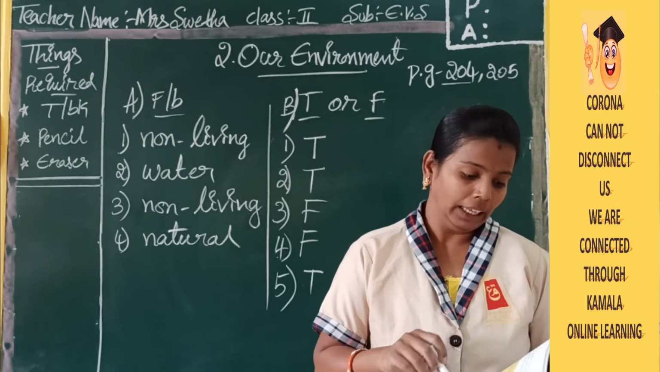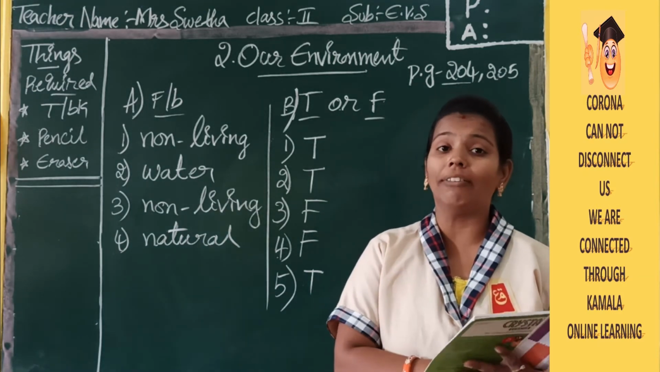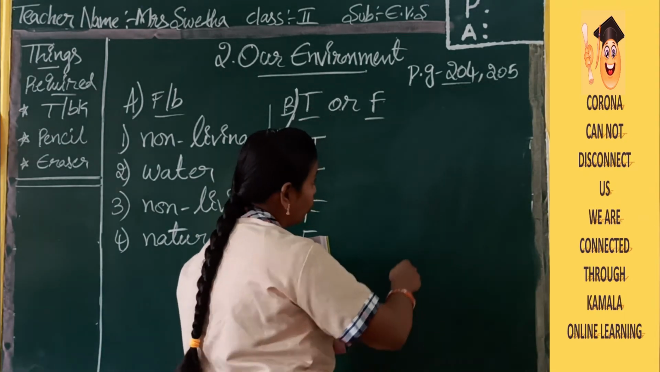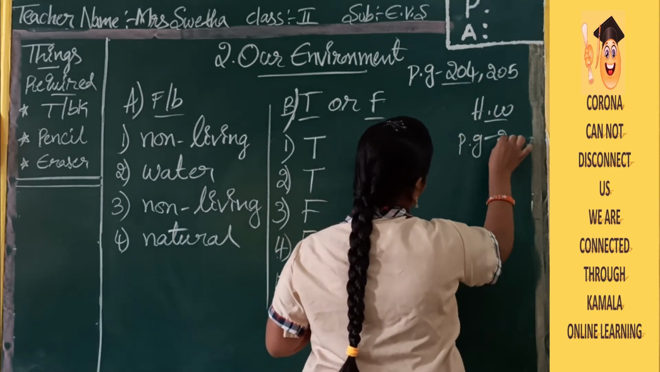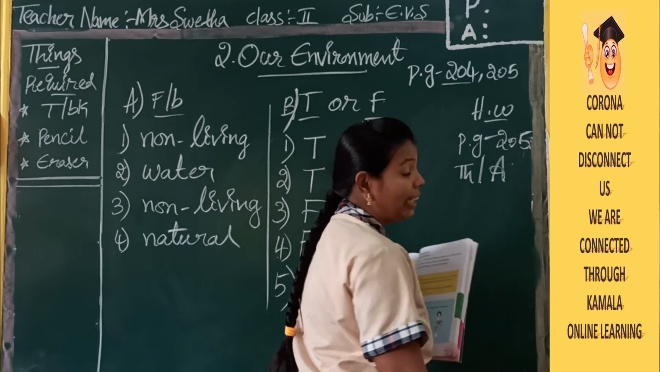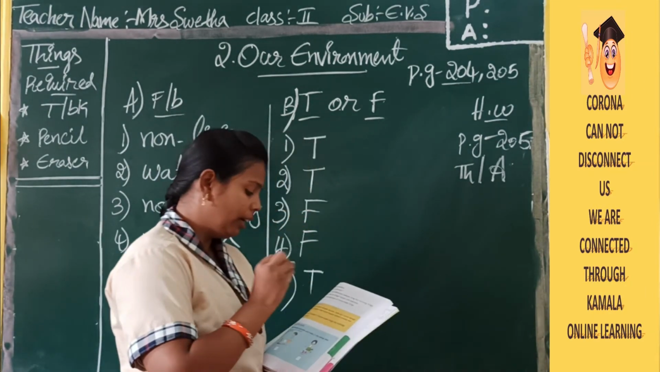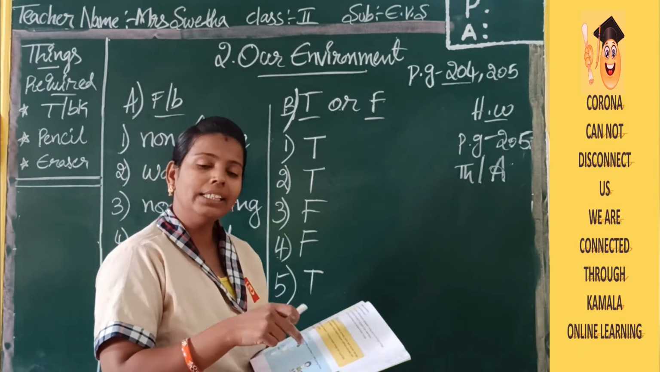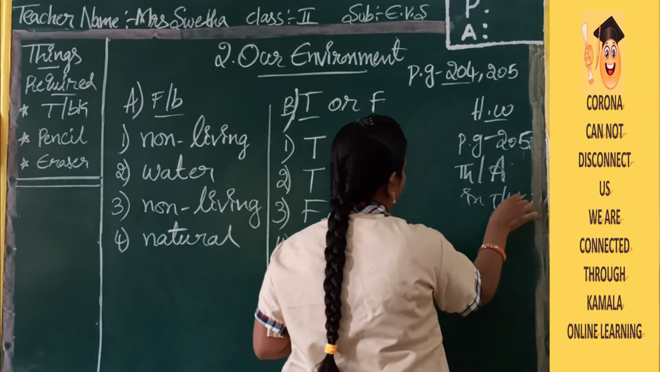Next you have a yellow colour rectangular box, where you have think and answer. This think and answer will become your homework today. In page number 205, you have think and answer. Read the questions, think according to the question, and answer in very small sentences. In the term book itself you can write your answers.